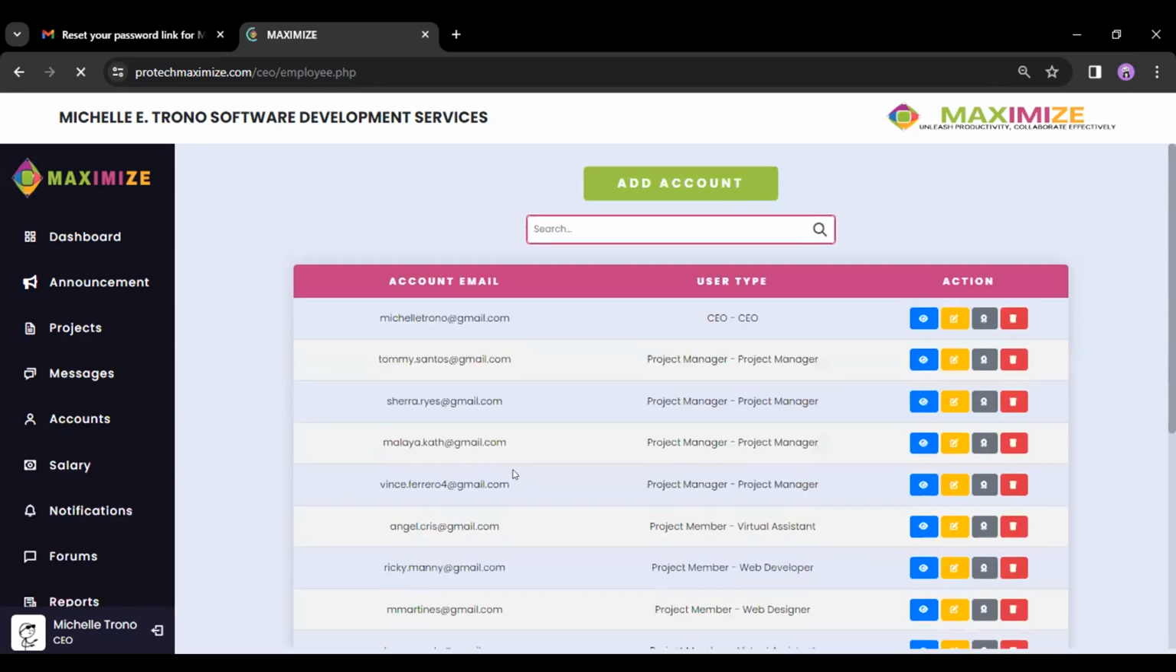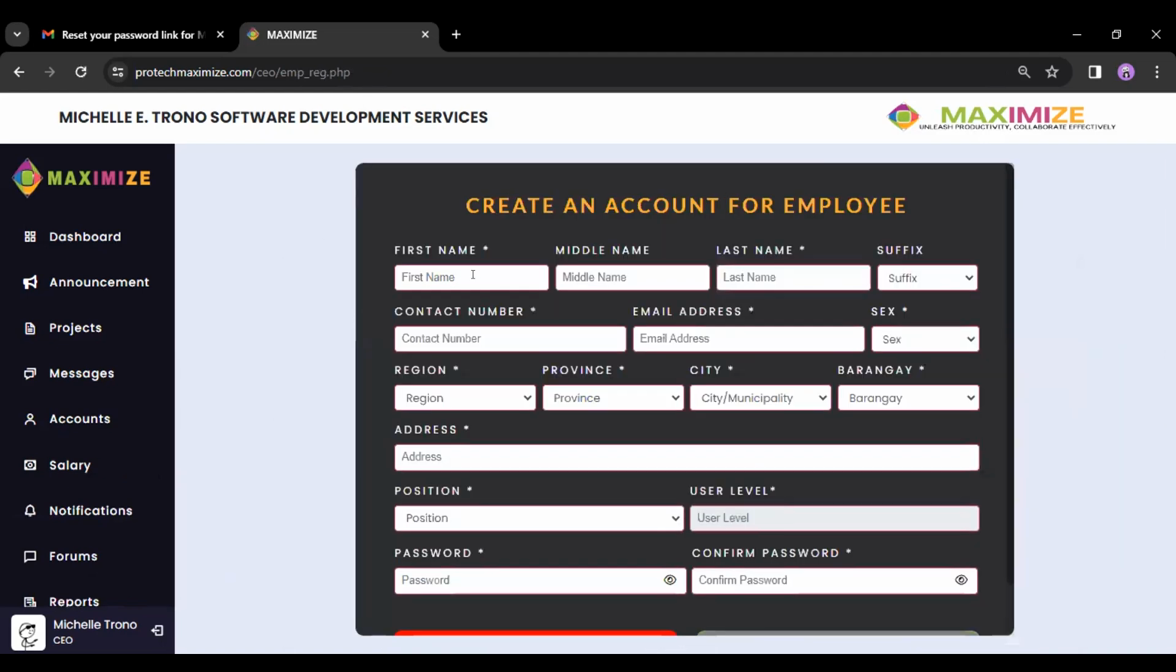So for our employee module, we just have to add an account here. Just click add account here. So in this module, this shows us here the list of our employee accounts, and we will be able to edit and view the details there. And of course, grant access. So just fill it out.